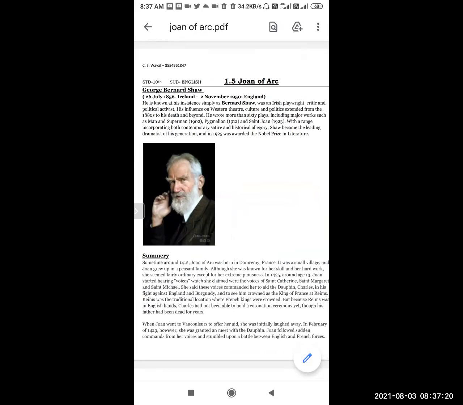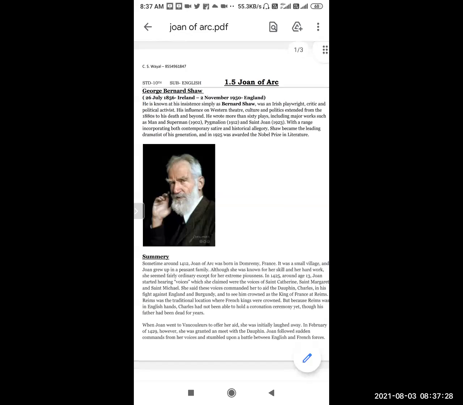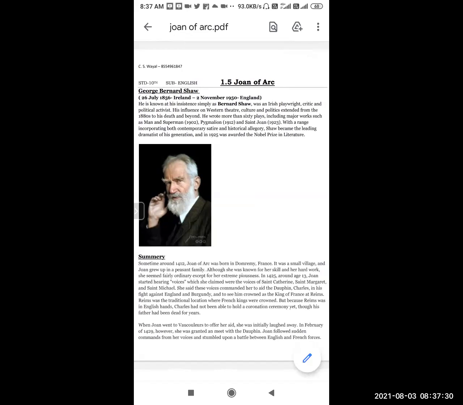He was born on 26 July 1856 in Ireland, and died on 2nd November 1950 in England. He is known, at his insistence, simply as Bernard Shaw.